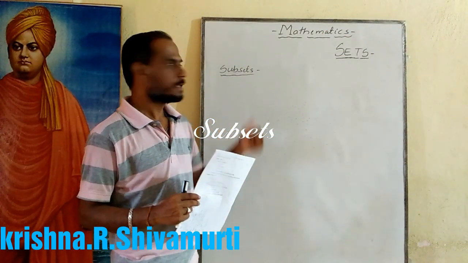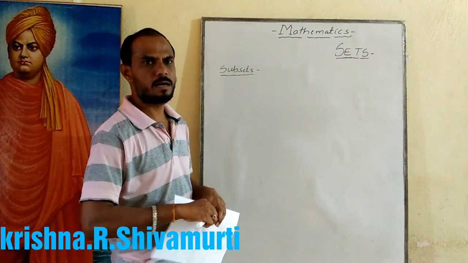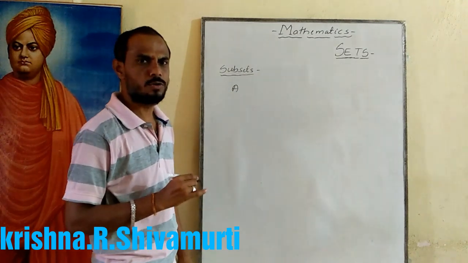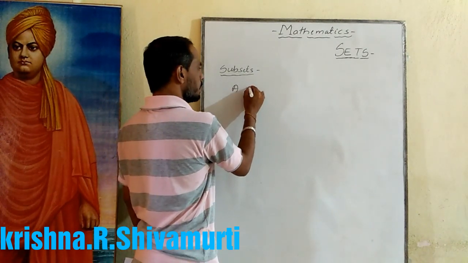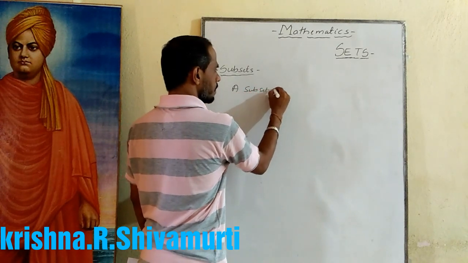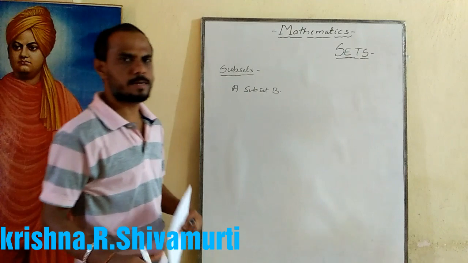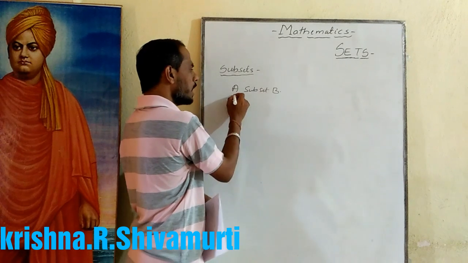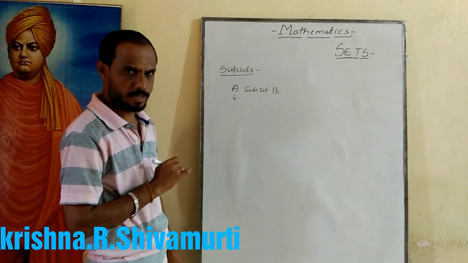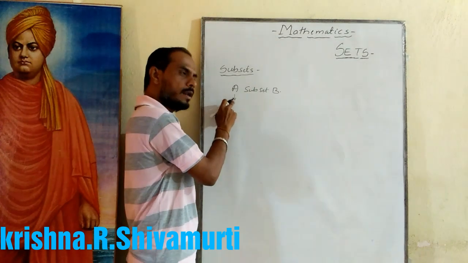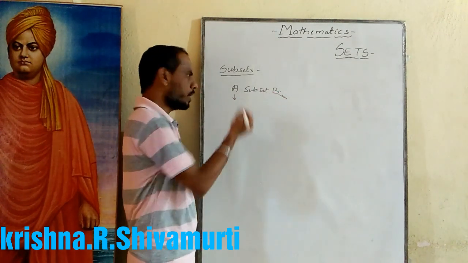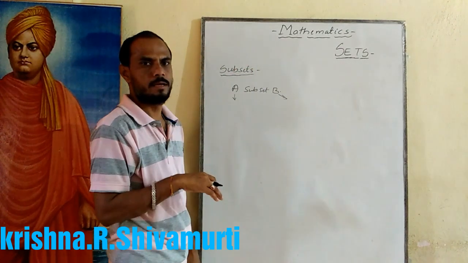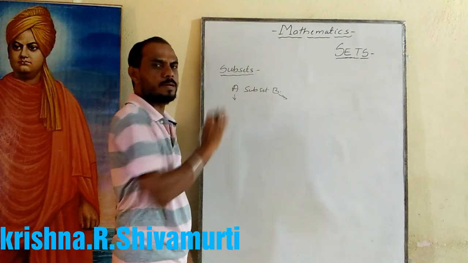Subsets. What are subsets? Set A is said to be a subset of B means whatever elements are there in set A are already present in set B. Whatever elements are in set A, they are already there in set B. Then set A is said to be a subset of B.